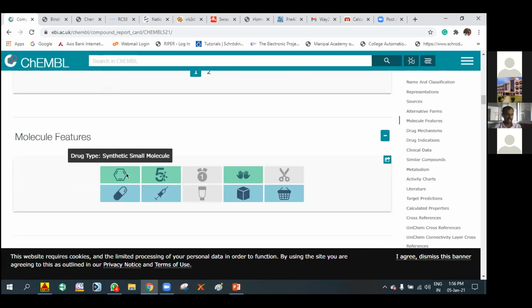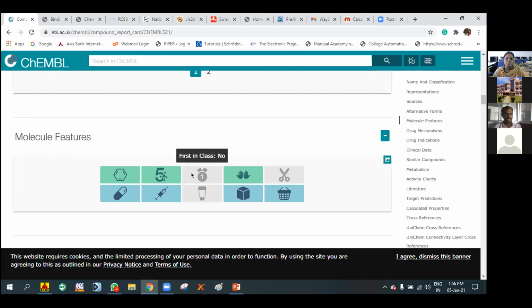There's the drug type, whether it is a small molecule or large molecule, synthetic or natural, and whether it obeys the rule of 5. It is obeying that rule of 5, that is Lipinski's rule of 5. In the further slides we can observe that also. And first in class, chirality, prodrug or not, whether it is orally takeable or not, parenterally, and topically we can apply this drug or not.